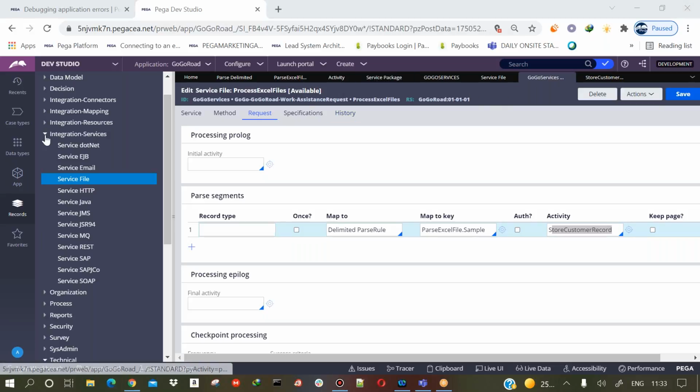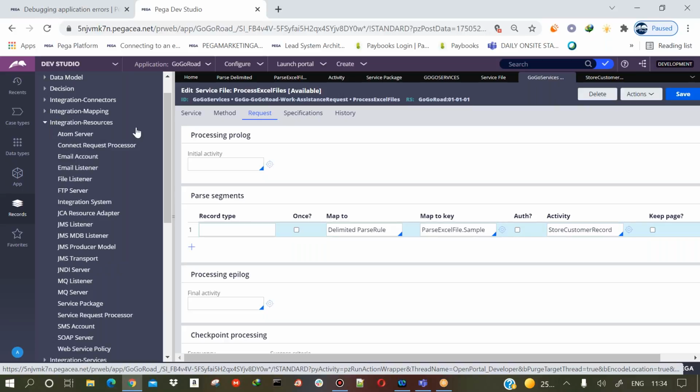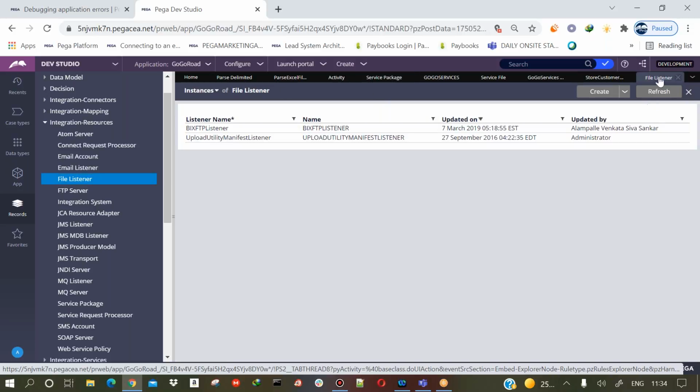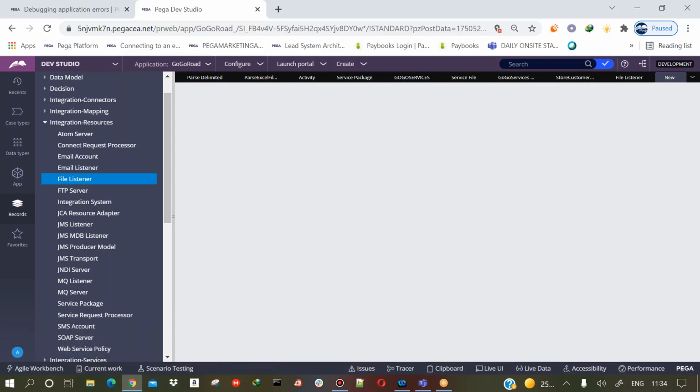In order to configure our file listeners, all the listeners are present under integration resources. This is where you will see file listener. Just click on that. Now click on create.